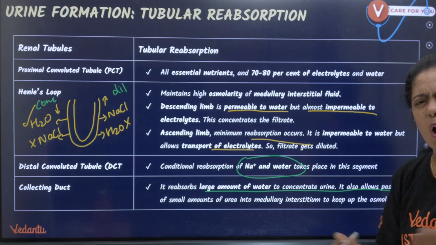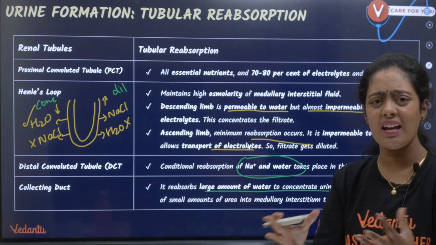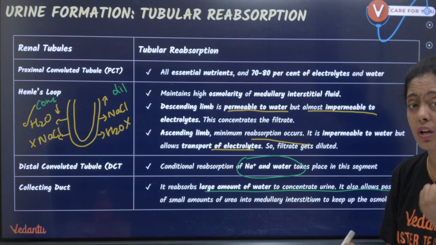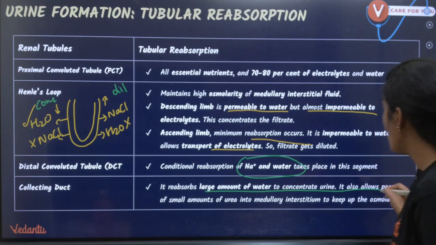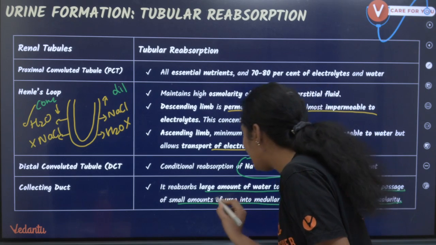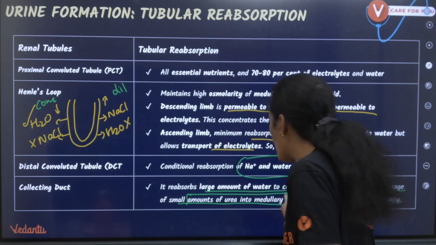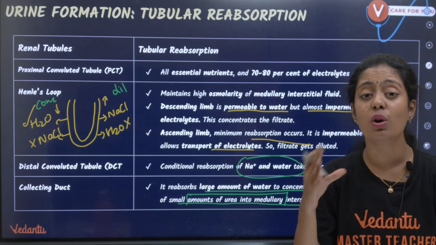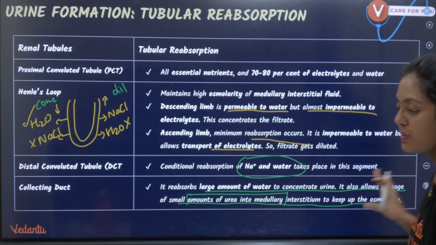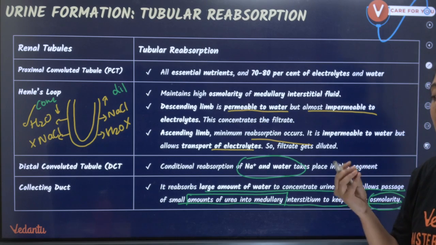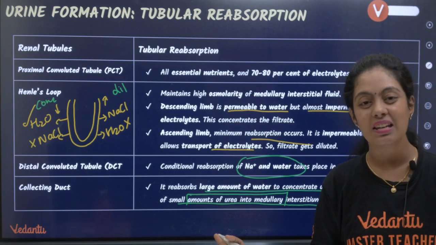So collecting duct la almost urine packing stage adu, correct? Finishing stage adu. So enna nadakudhu? Large amount of water is being reabsorbed. It allows the passage of small amount of urea into the medullary interstitium. So some amount of urea will enter your medullary interstitium. Okay, that is going to help in maintaining the osmolarity. Ma'am, osmolarity nu solringale ma'am, appadina enna ma'am? It is nothing but concentration pasangala.